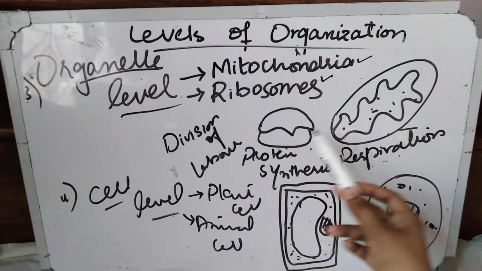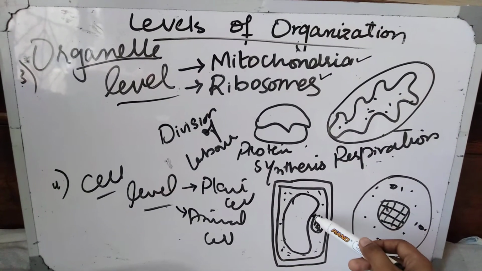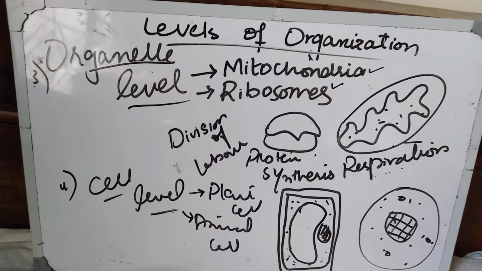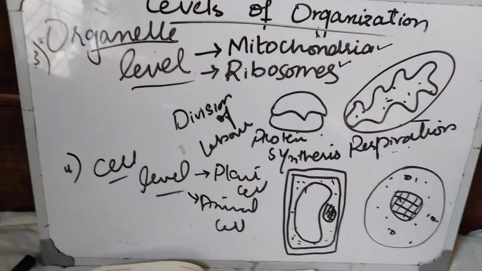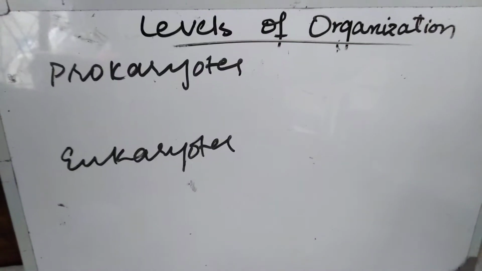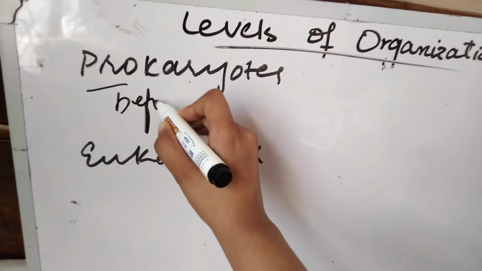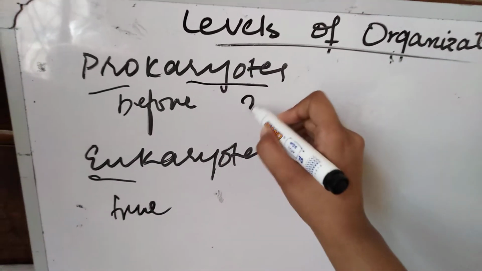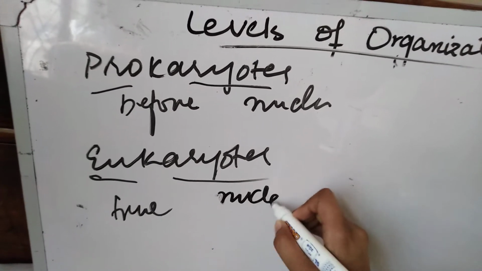Many organelles combine together and form a unit of life which is known as cell. Either it may be a plant cell or an animal cell. A third condition also exists which is known as prokaryotes or eukaryotes. I am going to explain now prokaryotes and eukaryotes. Pro means before and eu means true. Karyotes means nucleus. It means before nucleus, and eukaryotes means true nucleus.